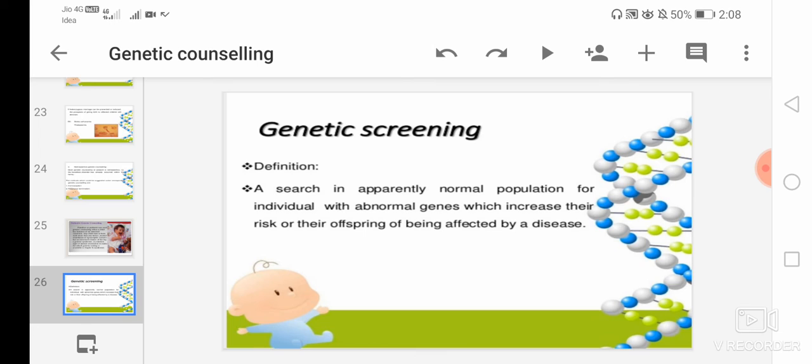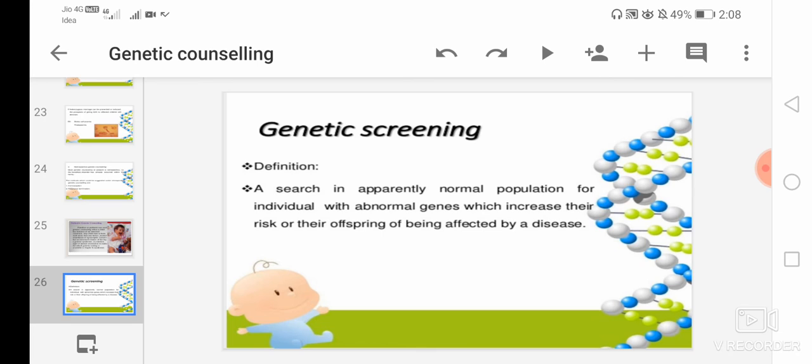Then is genetic screening. Genetic screening is a search in an apparently normal population for individuals with abnormal genes which increases their risk or their offspring's risk of being affected by a disease. So in genetic screening, they search for individuals with abnormal genes from a normal population.